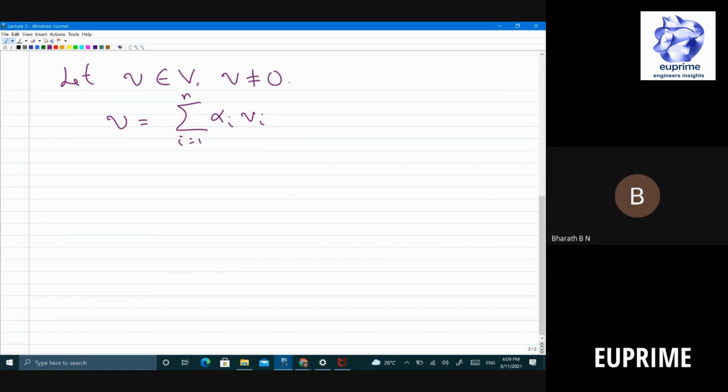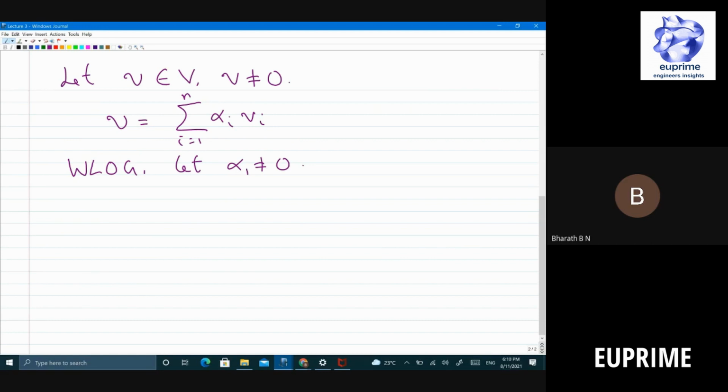So I can also assume, without loss of generality, that alpha 1 is not 0. Suppose V could be V2 itself, then alpha 1 would be 0 and alpha 2 would be 1. But then I can re-index and make sure that the first one has a non-zero coefficient. So without loss of generality, let alpha 1 not equal to 0. Is this clear?